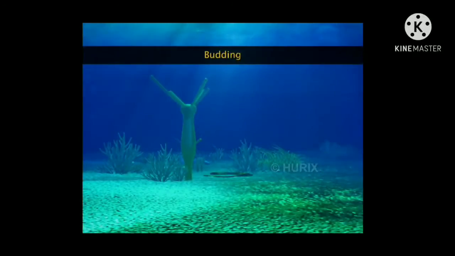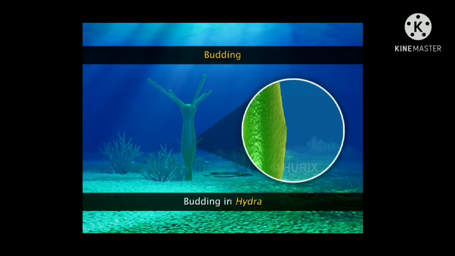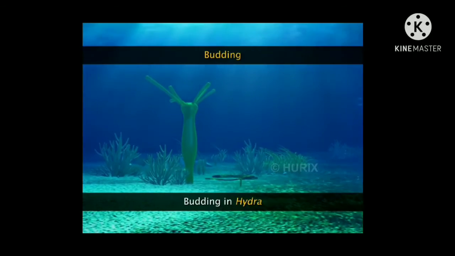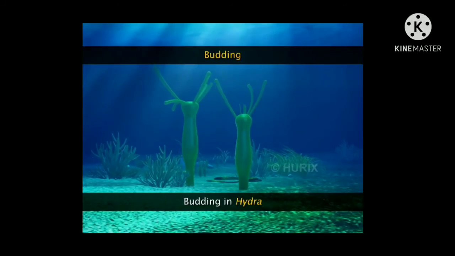Budding. Budding is exhibited in Hydra. It is a type of asexual reproduction in which an outgrowth called a bud arises from the parent body. When mature, the bud detaches from the parent body and develops into an independent organism.